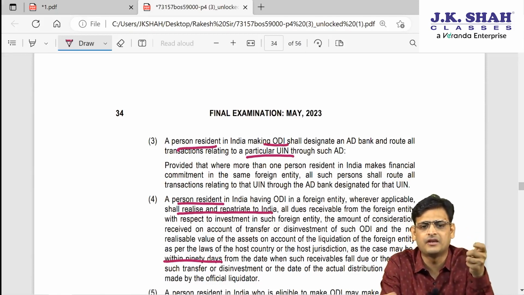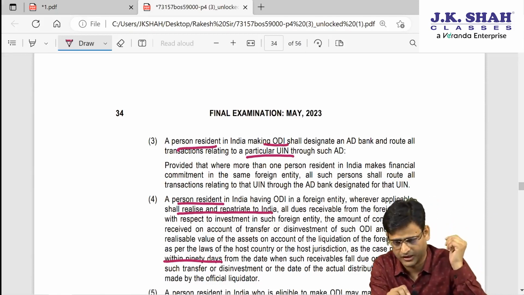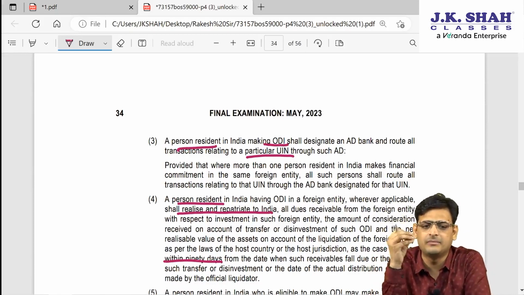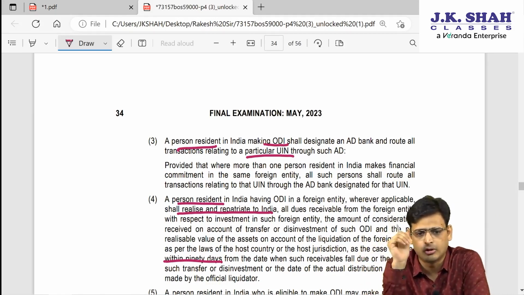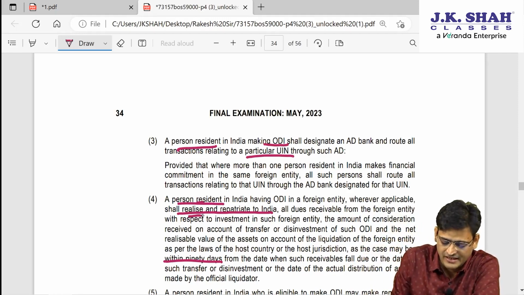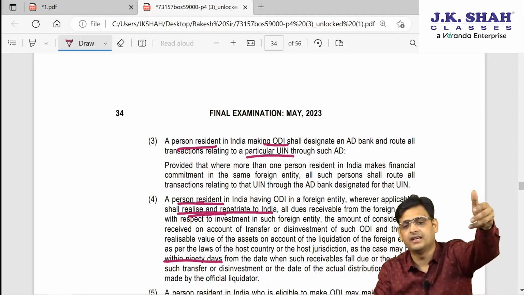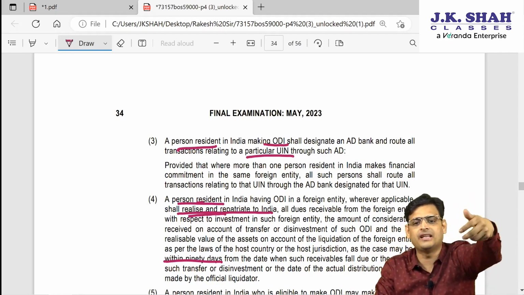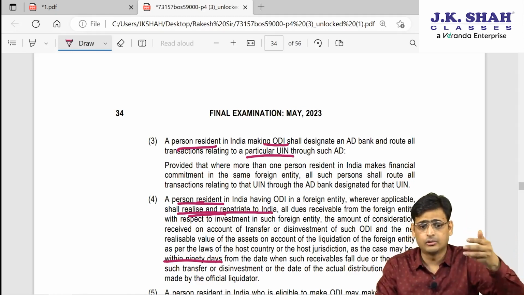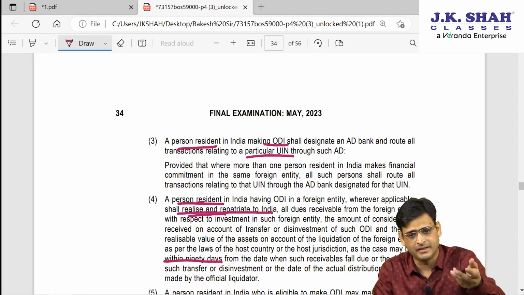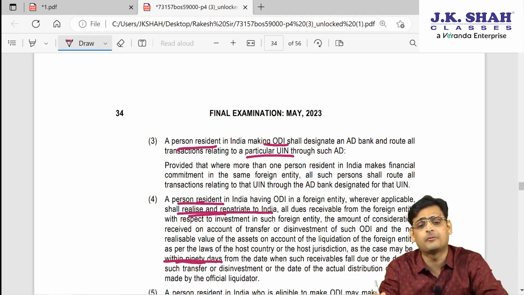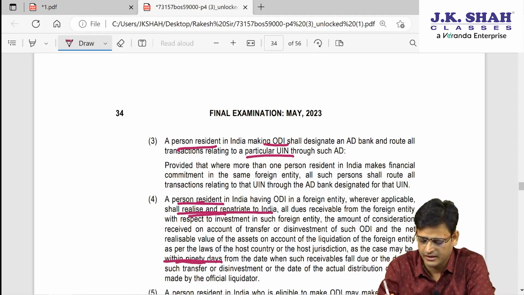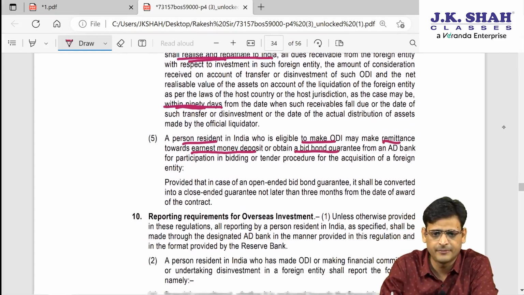So this is an identification number which will be used in future. And now this ODI equity can be sold also, right? So if a PRI realizes and repatriates, what does that mean? They are selling the equity and taking the money back to India. If they are selling the equity and bringing the money to India, it shall be brought within 90 days. Within how many days shall it be brought? It shall be brought within 90 days. So this is what they are saying.